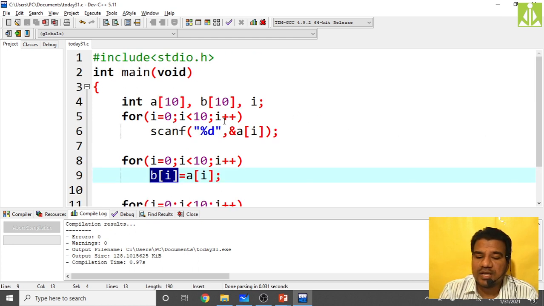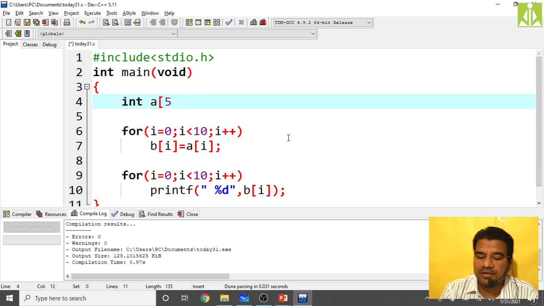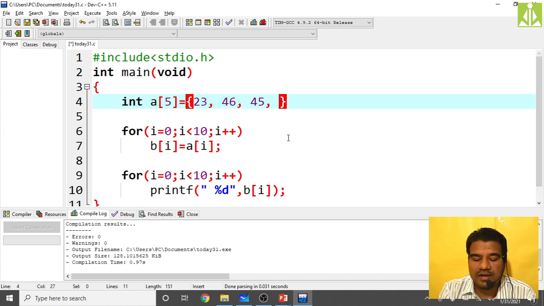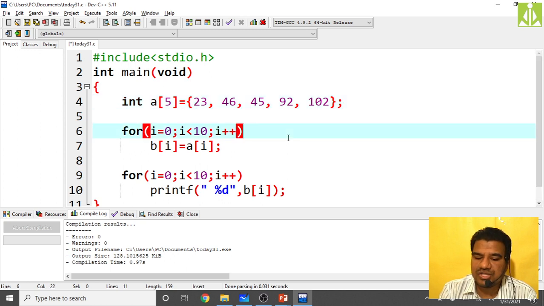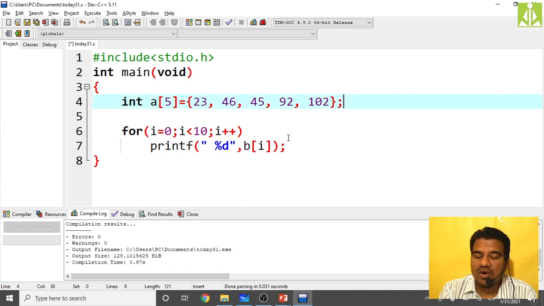So here let us take that same example. Here I am taking 5. Okay, 5 equals to, here only I am initializing 23, 45, 46, 45, 92 and 102. How many values? 5 values I have initialized, isn't it? A of 5 is equal to 5 values I have initialized. But let us try to print how many? 10 values, and just see how your compiler will behave.